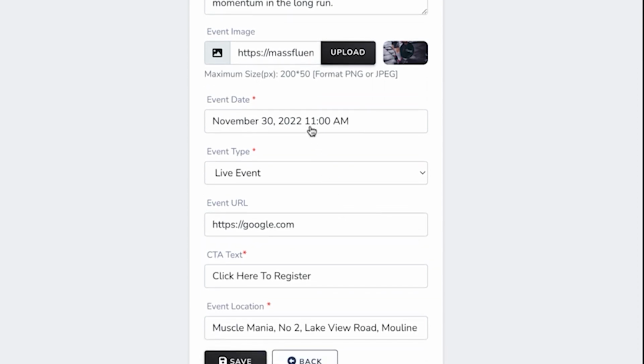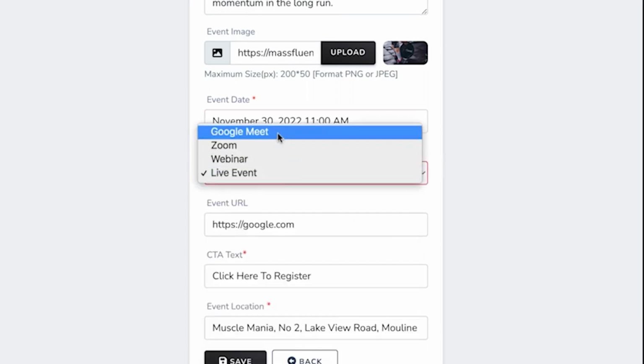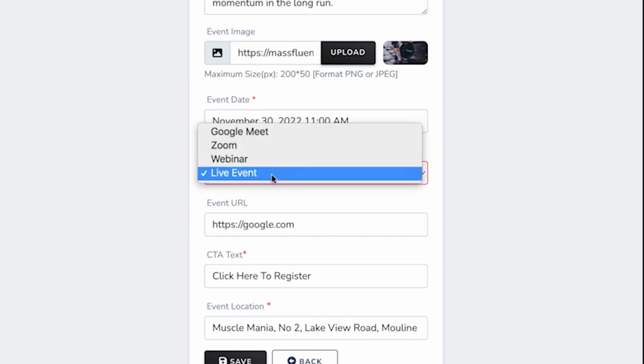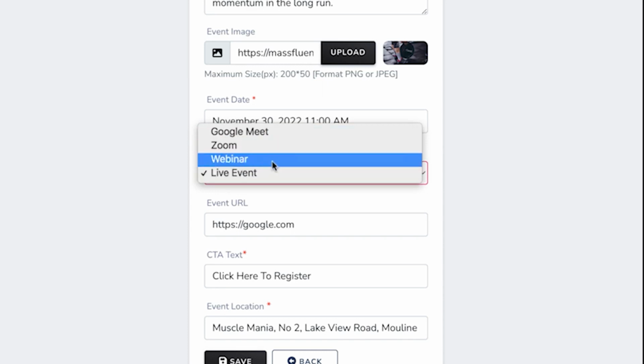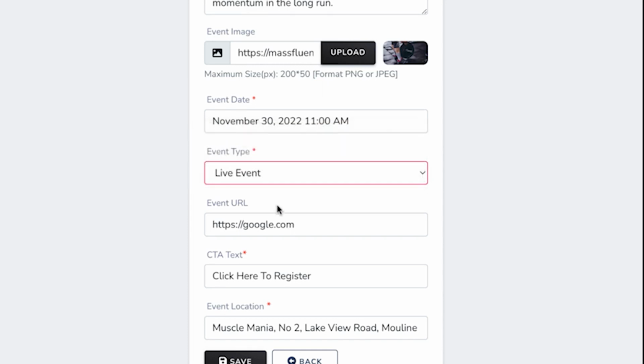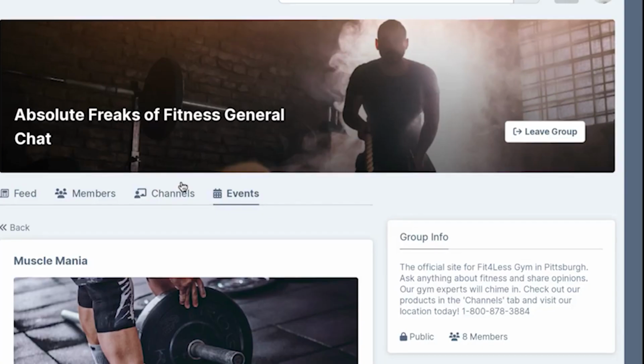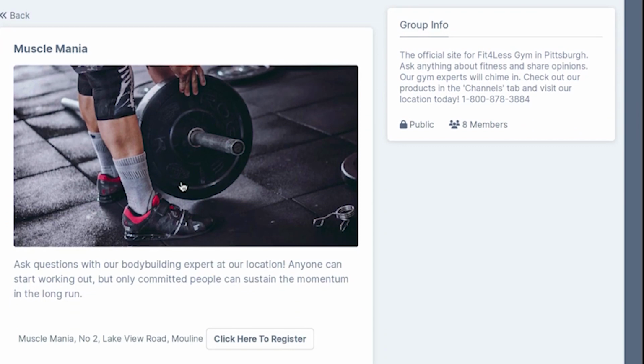Just add the necessary information like date, what type of event it is, including if it's a Google Meet, Zoom event, an in-person event, or GoToWebinar. This is great for selling courses. Add any sign-up URLs or location, and then hit Save. We can see our event in the community at any time up until the date it happens.